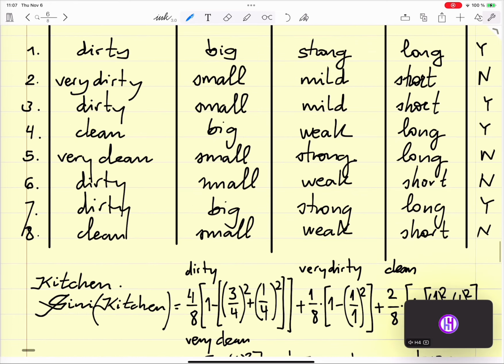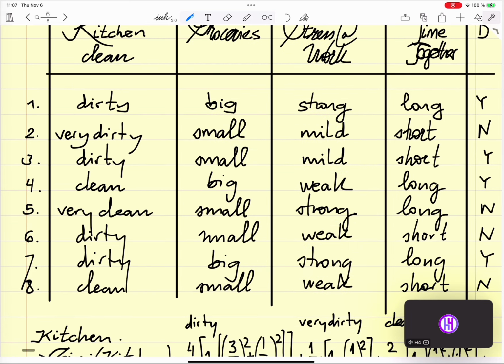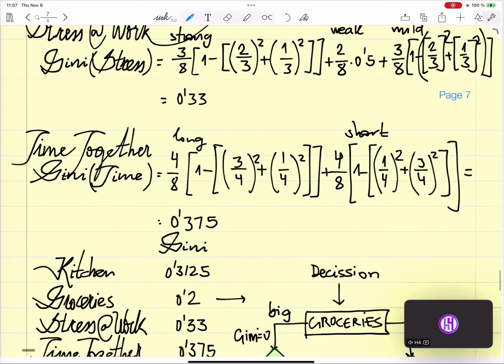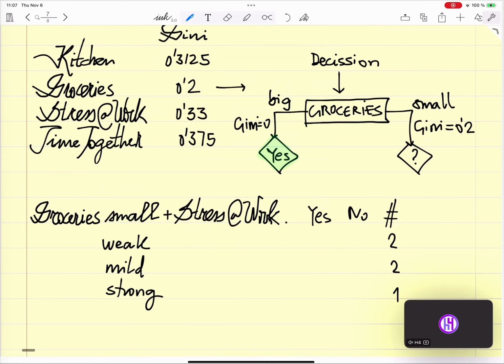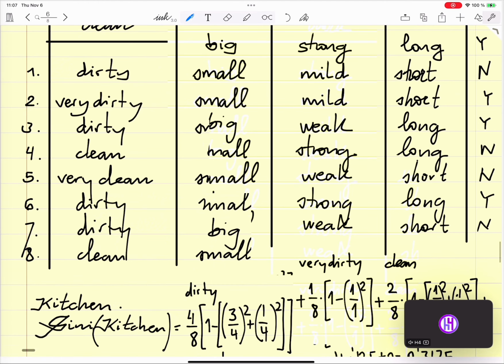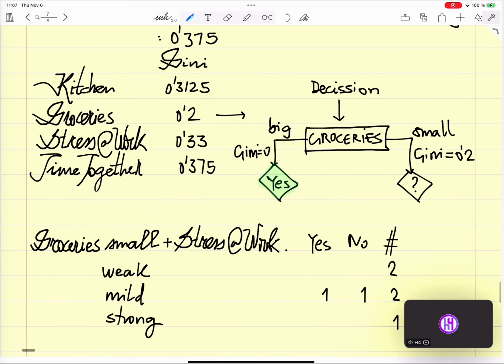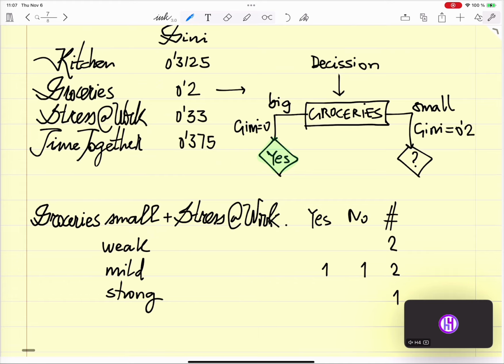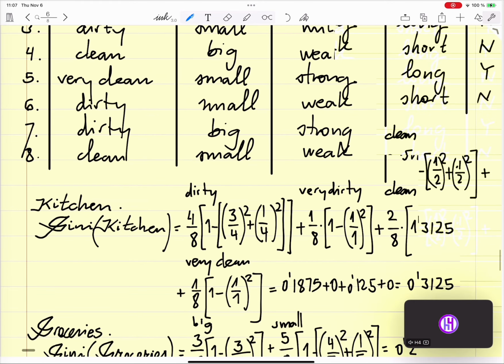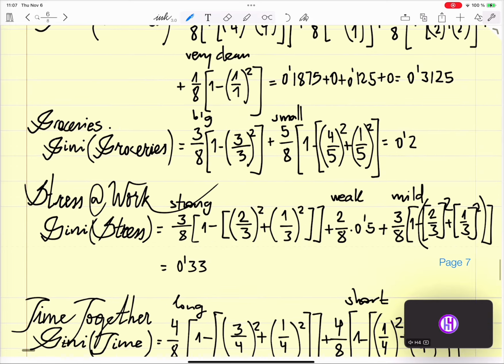So for small and mild, it's going to be 1 and 1. For small and weak, it's going to be 2 times no. For small and strong, it's going to be 1 time no.